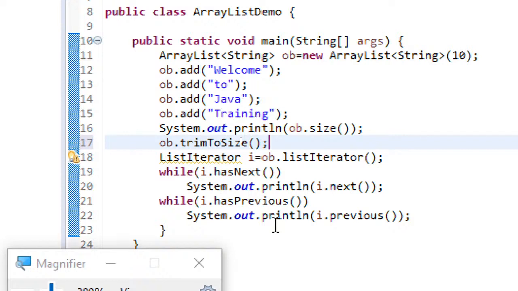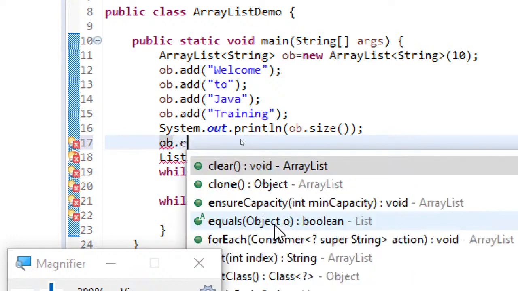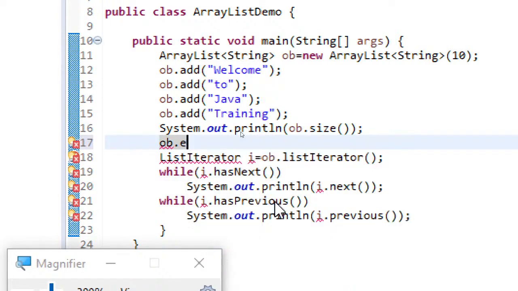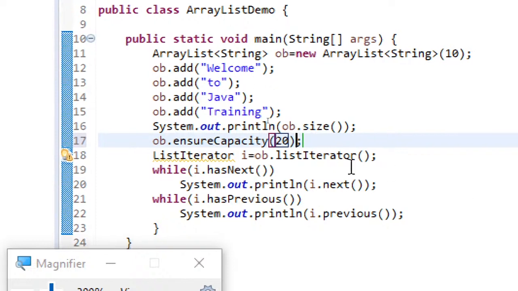And suppose you might have initially specified 10 elements, and later you are interested in increasing the size. In that case, you can use another method, here you can see, ensureCapacity. There is a method called ensureCapacity. You can just use this method and specify the newer size. I'm just telling you some of the important methods, and you can explore the other methods as well.